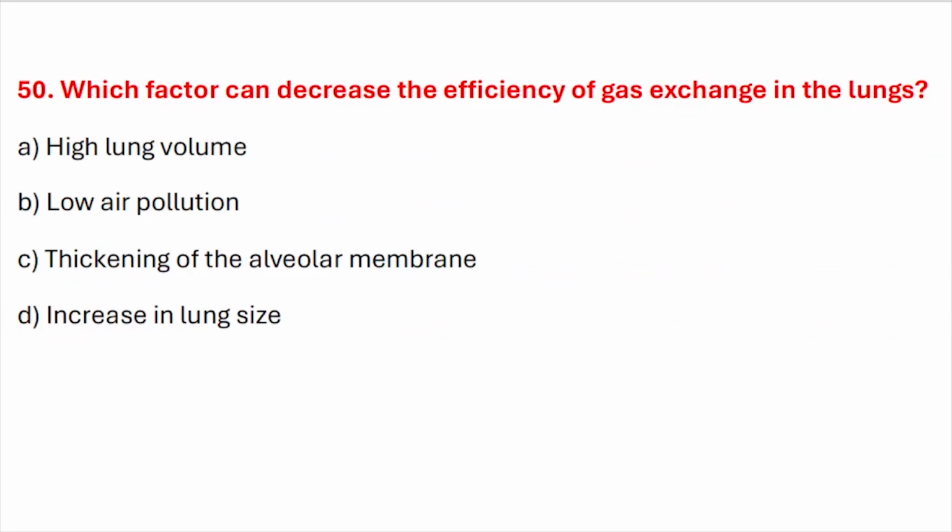Question number fifty. Which factor can decrease the efficiency of gas exchange in the lungs? Correct answer is option C. Thickening of the alveolar membrane.